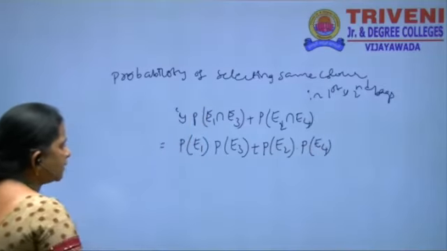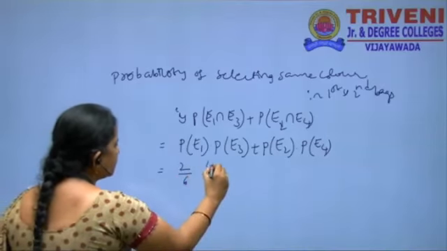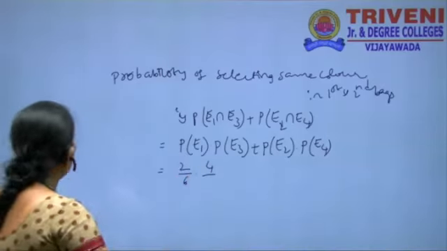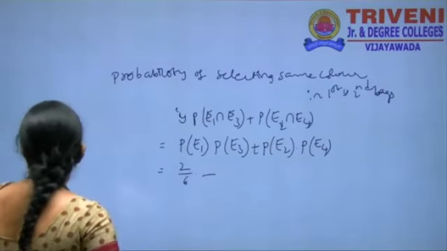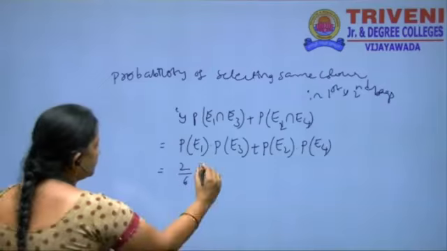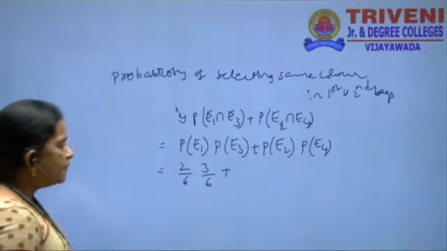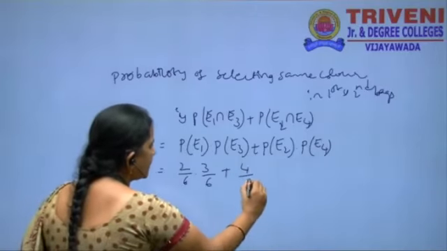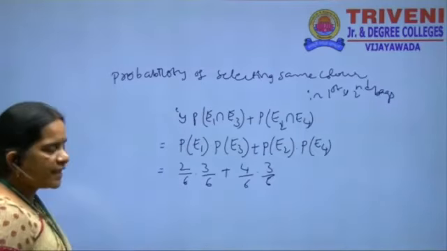E1 is the event of drawing white balls, 2 by 6, into 4 by 6 here. In the second bag, white balls is 3 by 6. Here E2 is the event of black balls, that is 4 by 6. Here E4 is the event of black balls in the second bag.